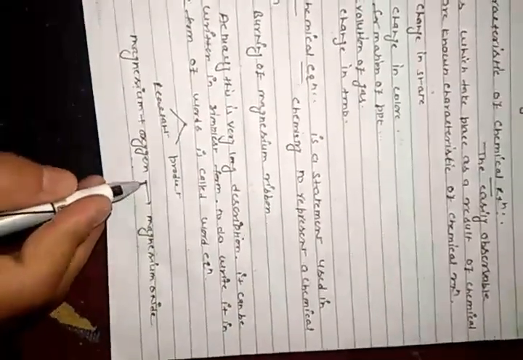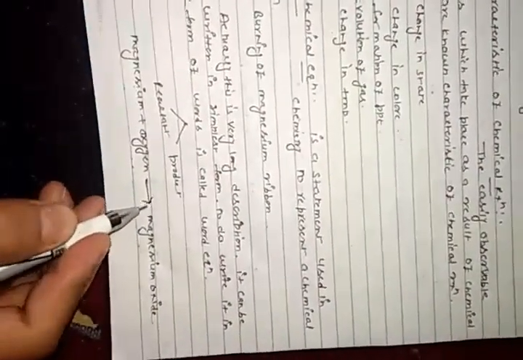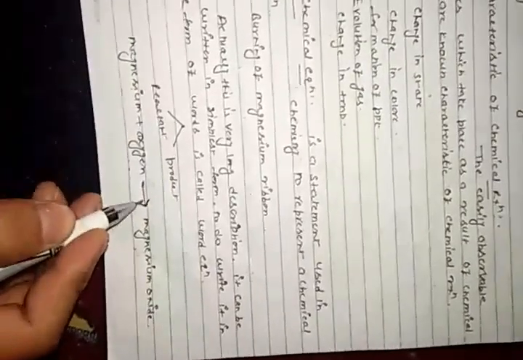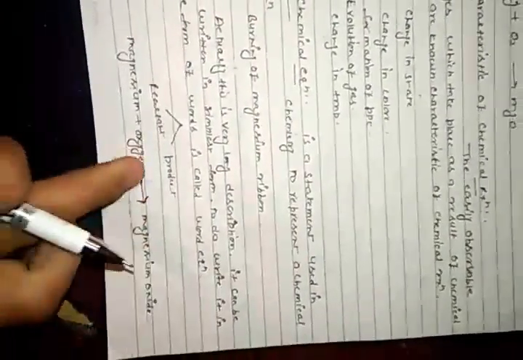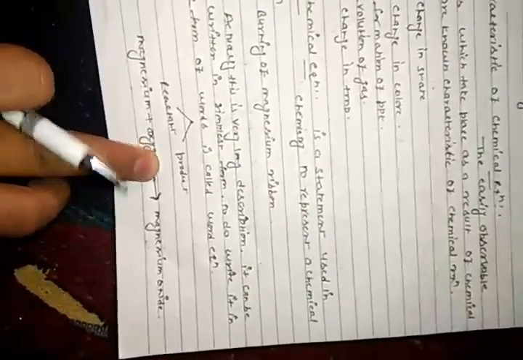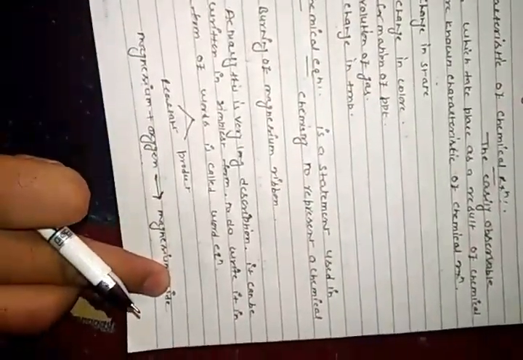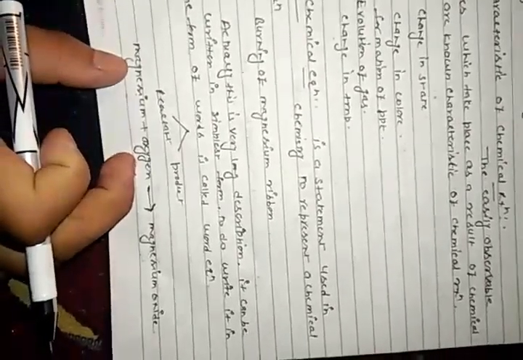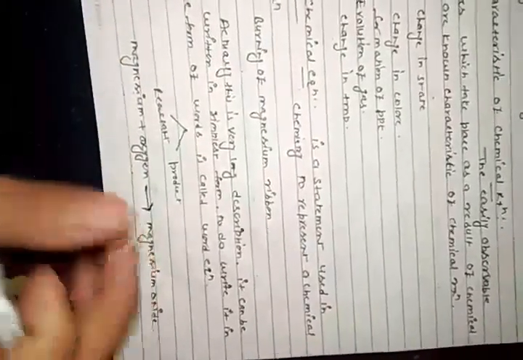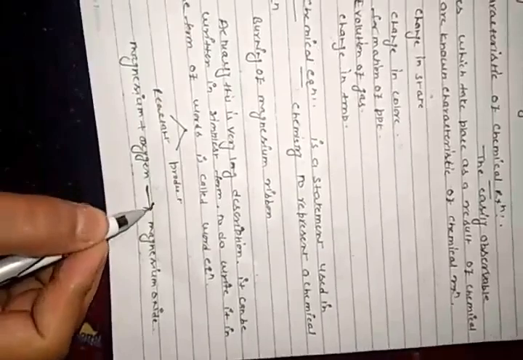And the arrow sign shows the path of a reaction. That means the reaction is going in the forward direction, these reactant species are reacting and forming a product, from left to right.